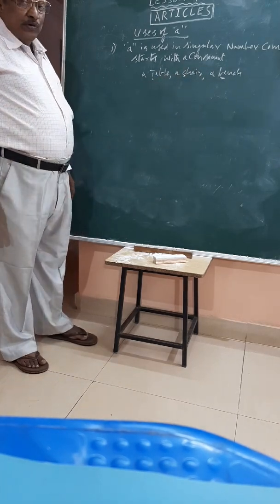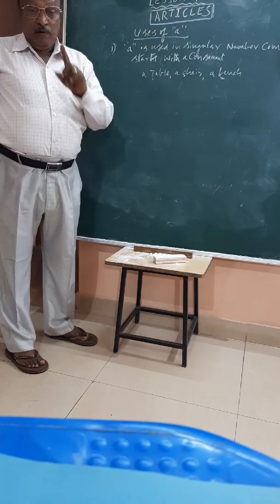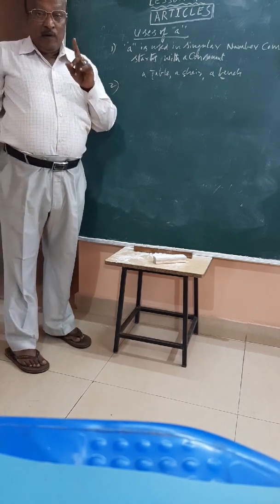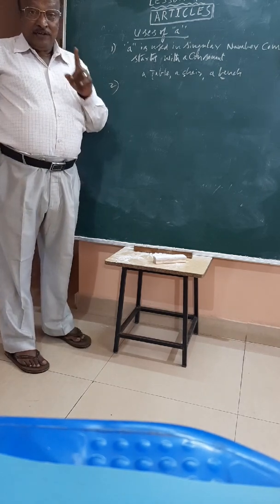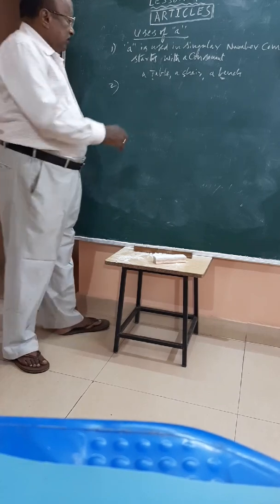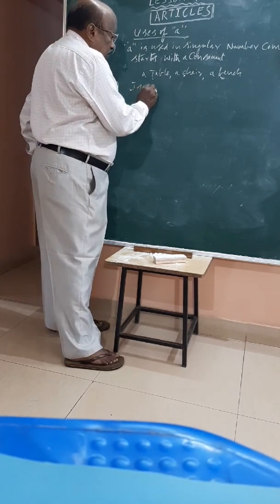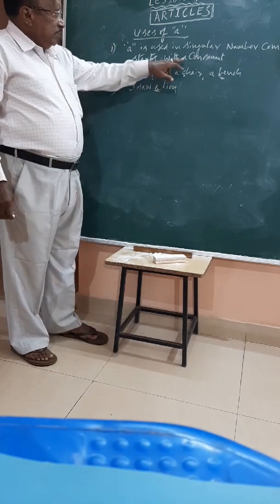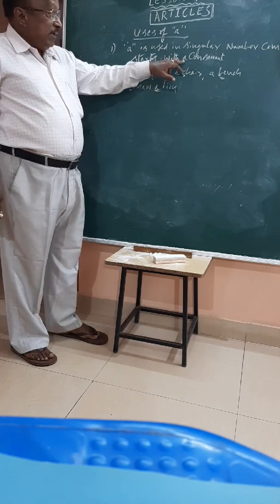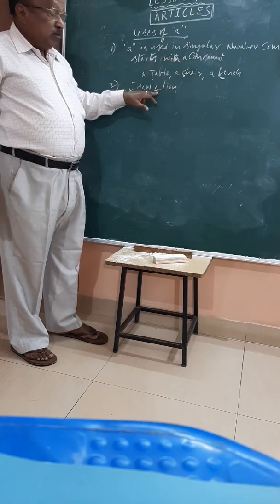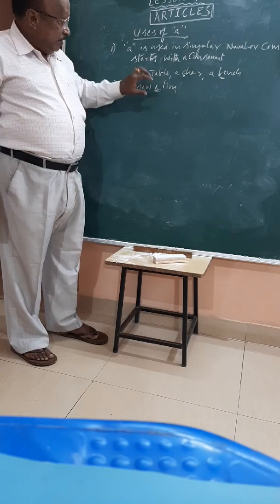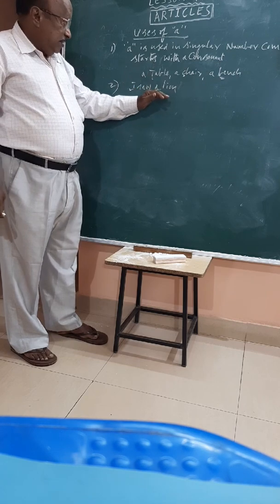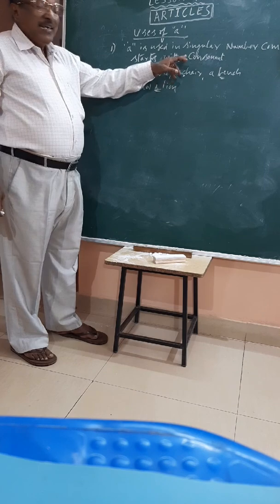Next, where "a" is used for one person, one thing, one animal, we are using rule number 2. For one person, one thing, and one animal, we are using "a". That is, I saw a lion. You see here you have used "a". This "a" is different, this "a" is different. Here you are using "a" for one lion. I saw a man. That is one person. Here he is a man.